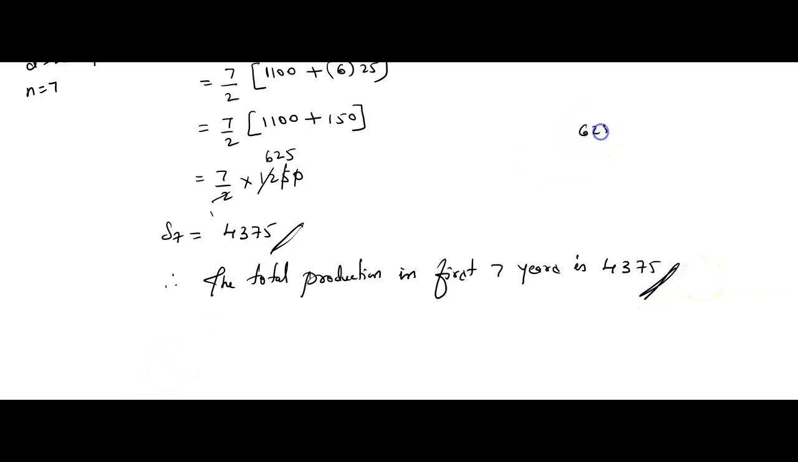If you want, I will show you here. 625 into 7, 7 5s are 35, 7 2s are 14, 14 plus 3 is 17, 7 6s are 42 plus 1 is 43, 4375. I hope you have understood this problem, right?